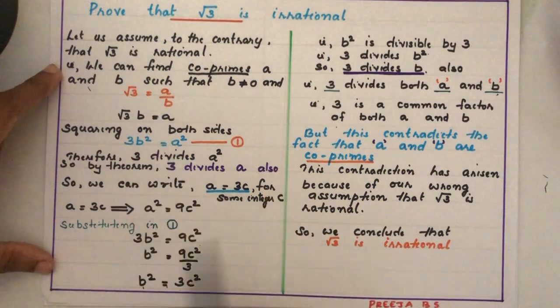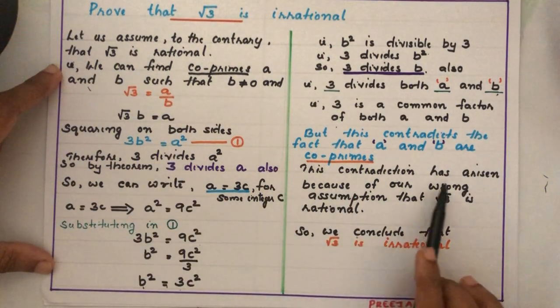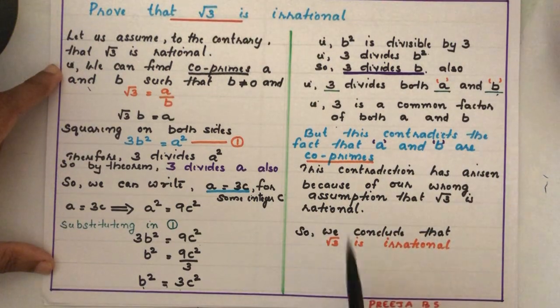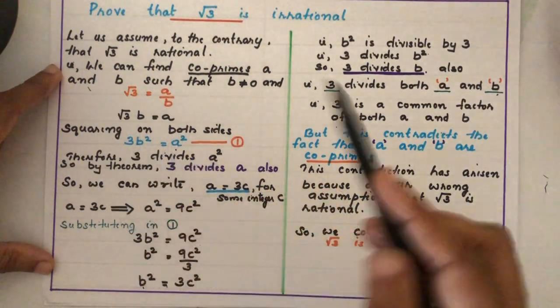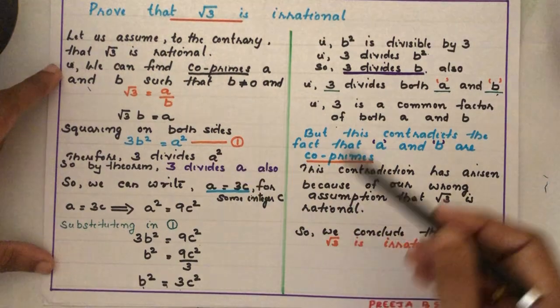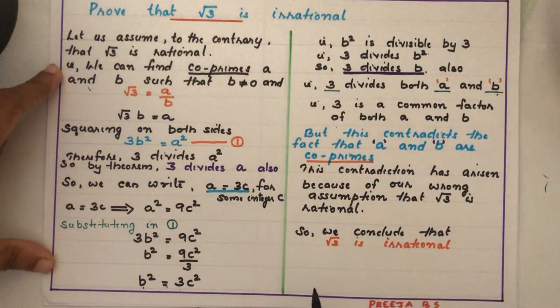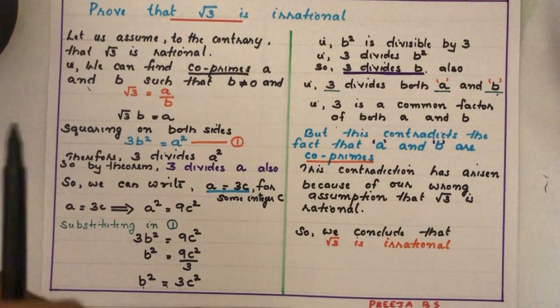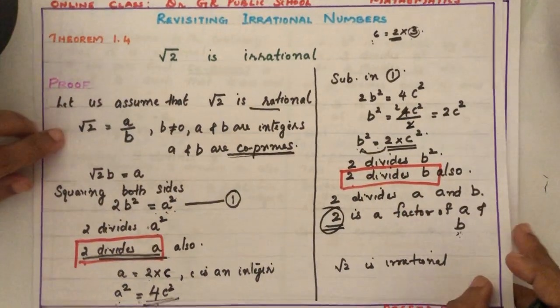So our assumption is wrong. This contradiction has arisen because of a wrong assumption that root 3 is rational. So our assumption is wrong. That means root 3 is irrational. So this is the proof that root 3 is irrational. In the same way you can write the proof of this theorem for root 2 also.